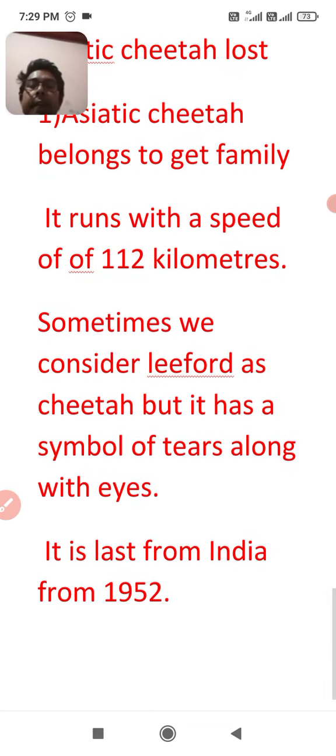Next point: why is the Asiatic cheetah in danger? Because people hunted it for illegal trade. That's why it has been lost. In India, it is lost from 1952. You know that. There will be an objective type question in the exam: in which year was the Asiatic cheetah considered lost from India? You can answer that it is from 1952.